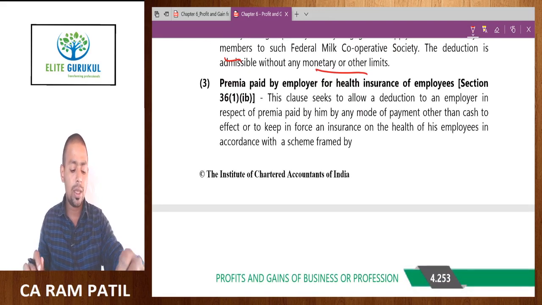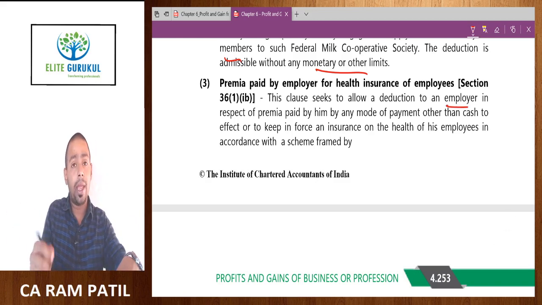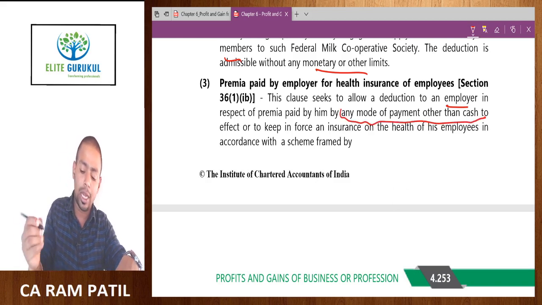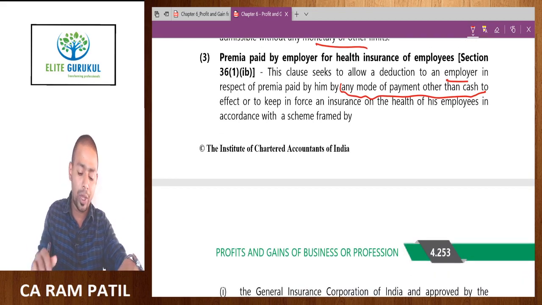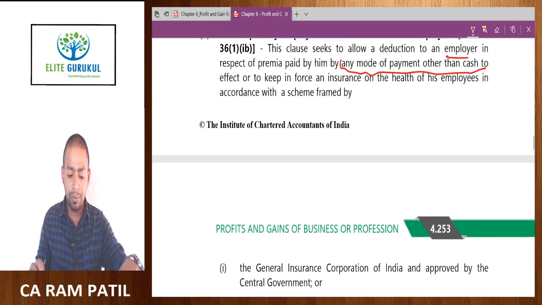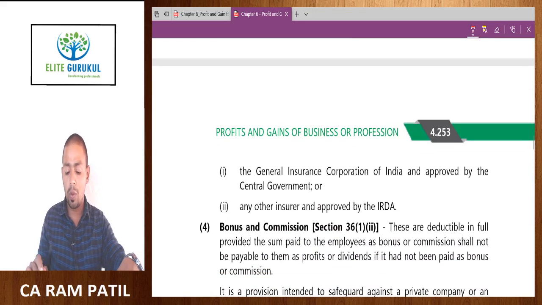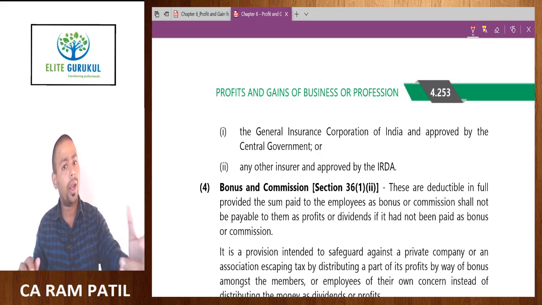And the third insurance is insurance premium paid by employer for the health insurance of employees. This clause seeks to allow to an employer a deduction in respect of premium paid by him by any mode other than cash, to effect or to keep in force an insurance on the health of his employees in accordance with a scheme framed by the General Insurance Corporation of India, that is GIC, or approved by the central government, and any other insurance approved by IRDA. IRDA is the Insurance Regulatory and Development Authority.